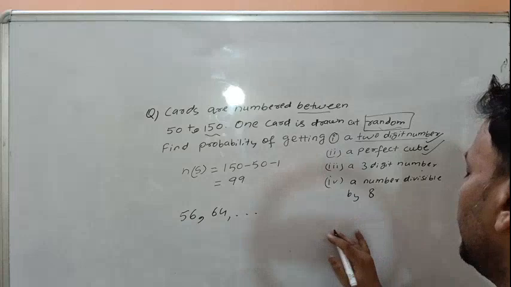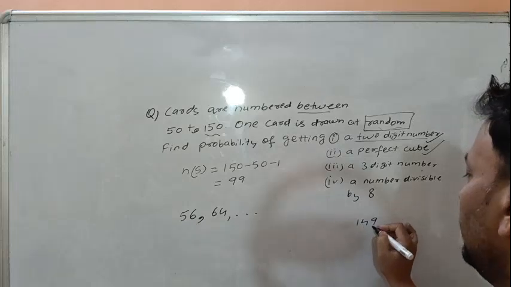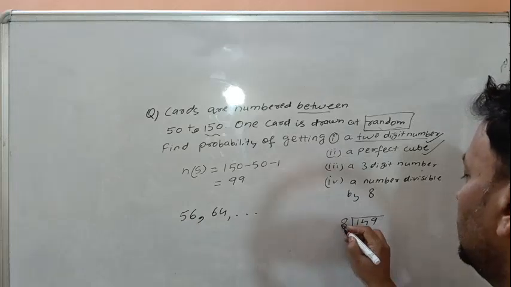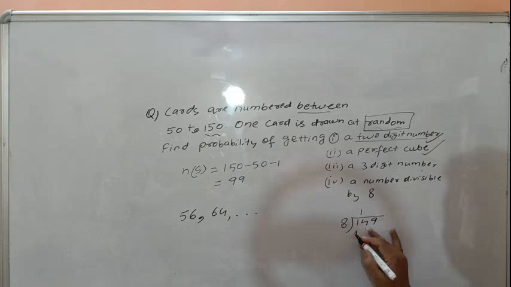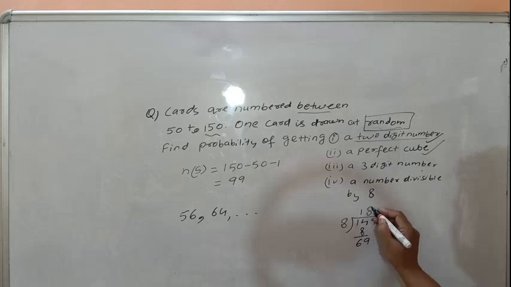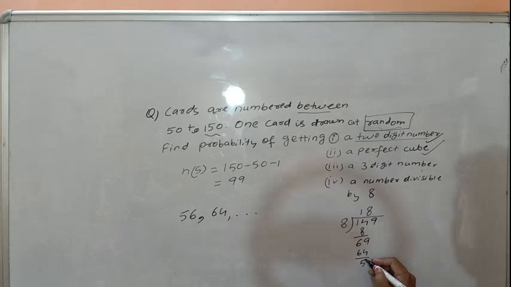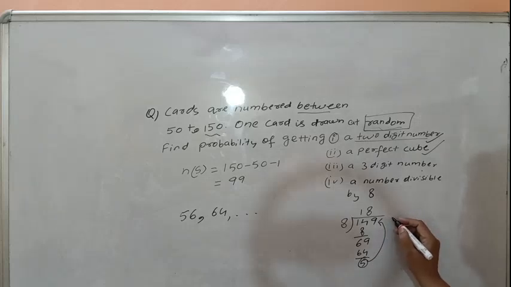That means we have to divide by 8. The last number is 149. 8 into 18 is 144. 5 is the remainder, and if we subtract 5 from 149, that must be divisible by 8.